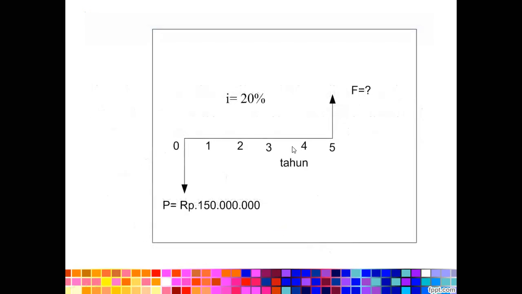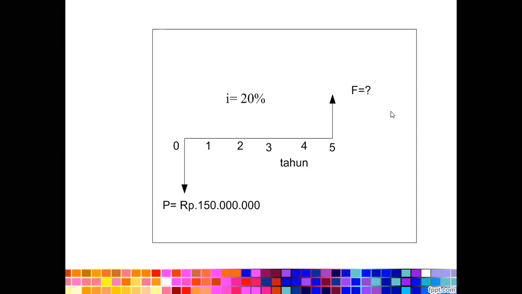So it is just like the relationship between the present and the future value. The present amount is already mentioned in this case, which is 150, and located at period 0, which is the beginning of time we invest something, or borrow money, or have to pay money. And the interest rate charged is 20%.